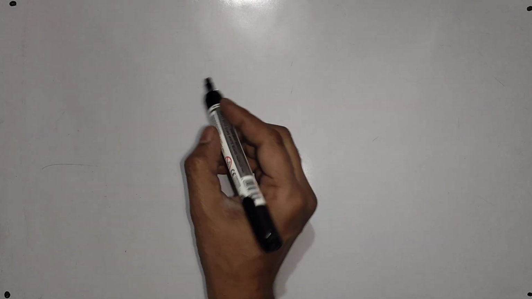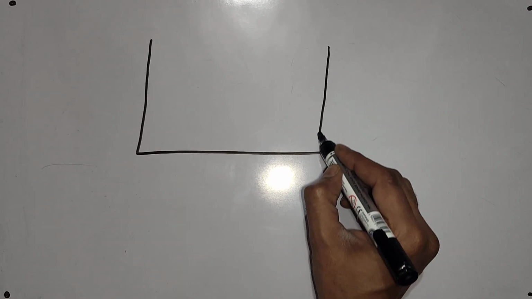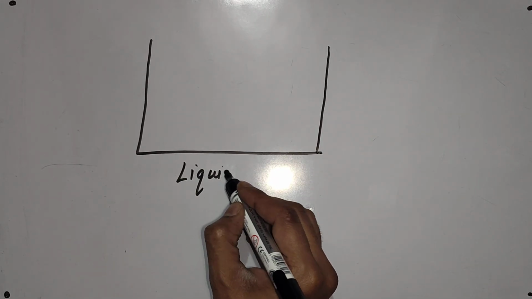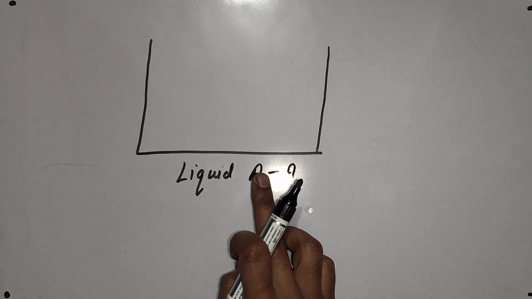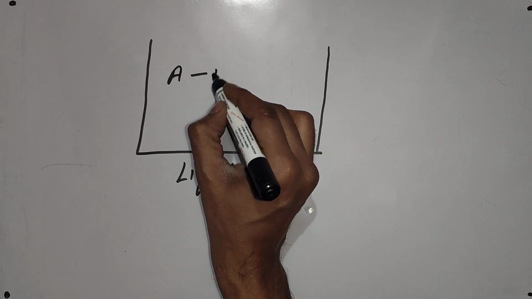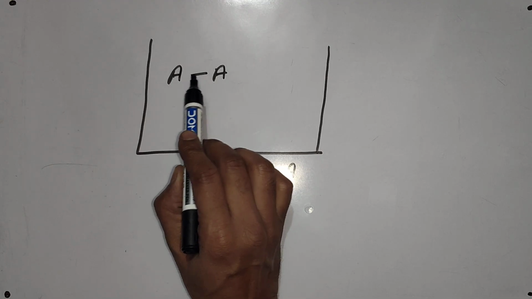First, we need to understand what happens when two liquids mix in each other. Suppose this is liquid A, in which all the particles are A, so obviously between A and A some force of attraction will be there.